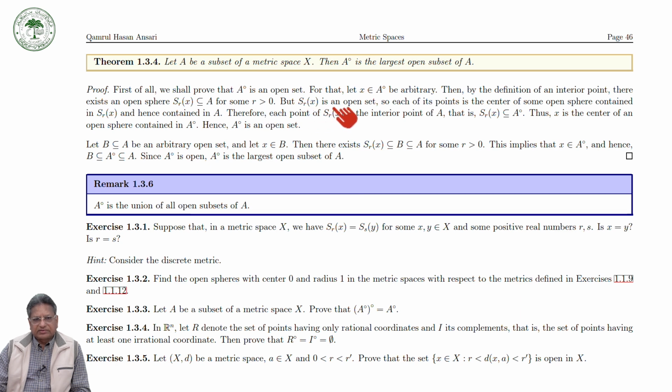But S_r(x) is an open set, as we have proved that every open sphere is an open set.